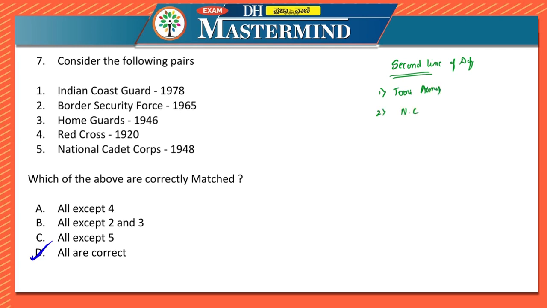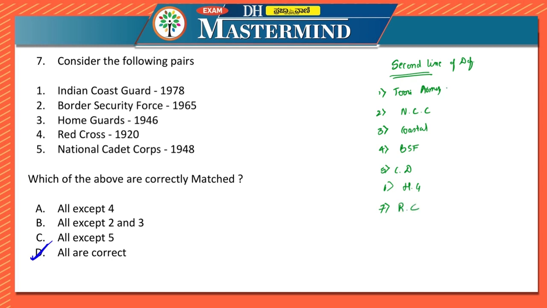Second one is you have NCC, National Cadet Corps. Then you have coastal guard. Then you have border security force. Fifth one you have civil defense. Sixth one you have home guards. Seventh one we have red cross.